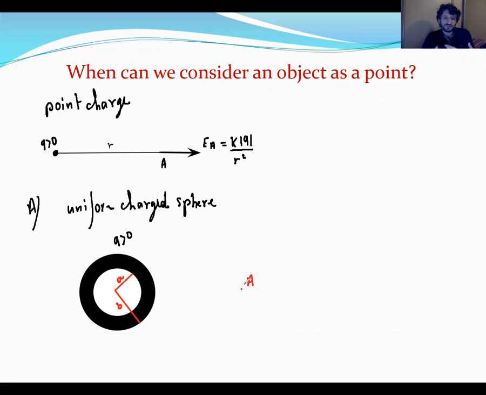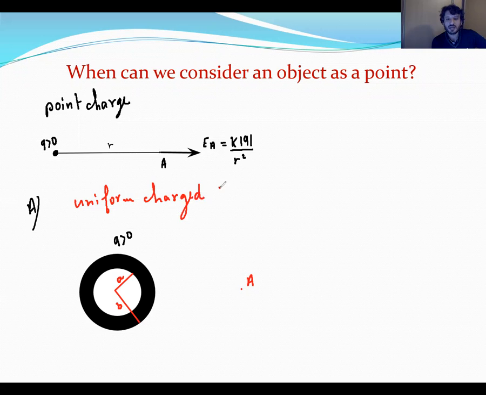From outside, I see a sphere. I said I don't care about the inside, if it's empty or full. This case is a uniformly charged shell. It's not metallic.